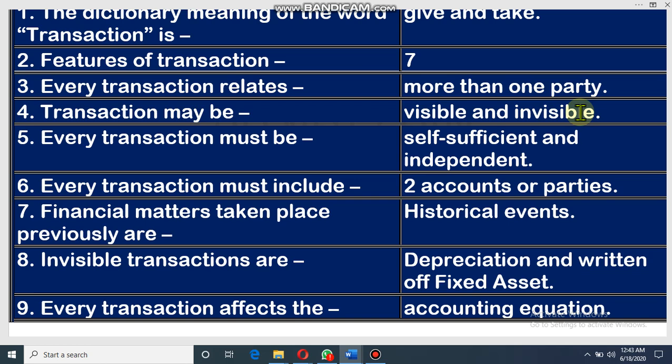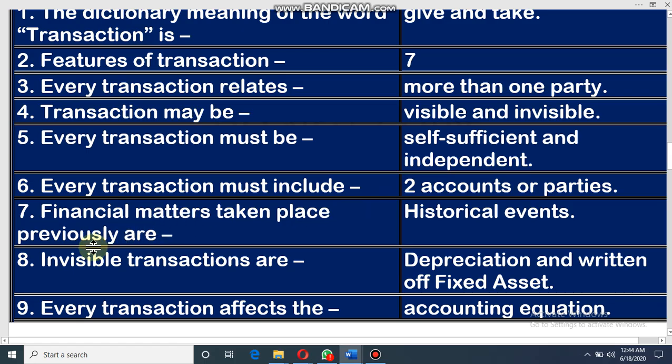Dear student, every transaction must be self-sufficient and independent. That means one transaction will not be related with others. Each and every transaction is self-dependent and independent. Dear student, every transaction must include two accounts or parties. Earlier we have also discussed that every account must include at least two parties.